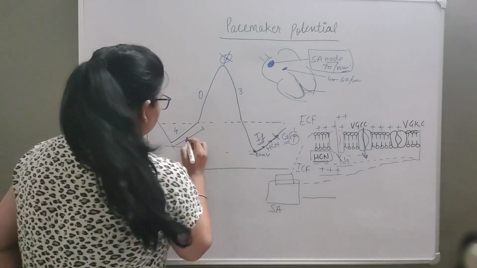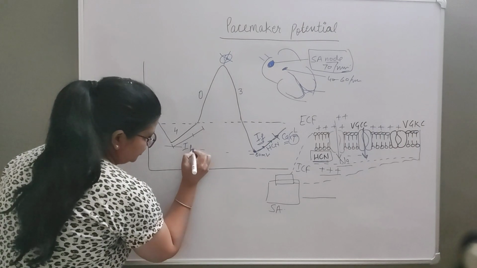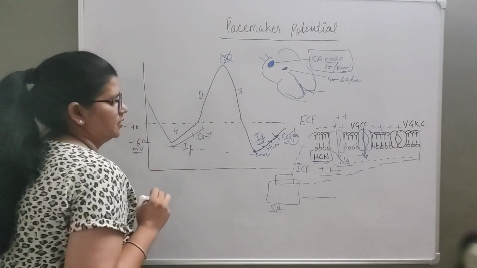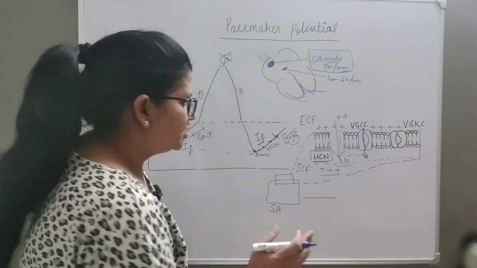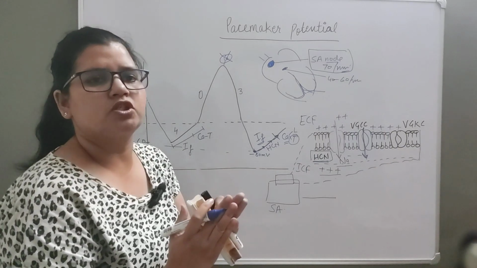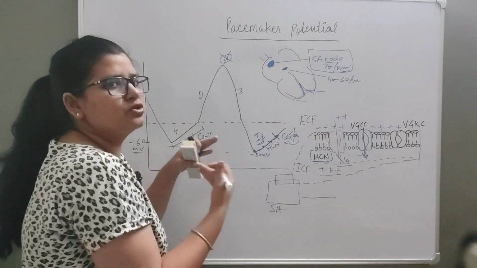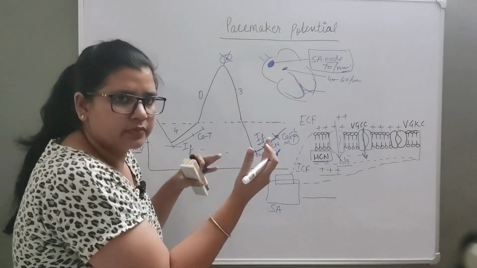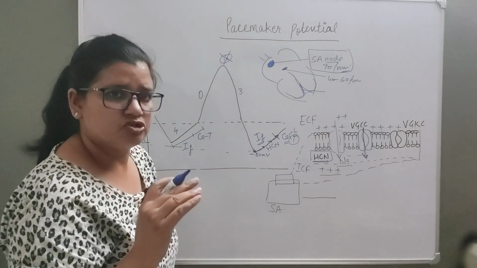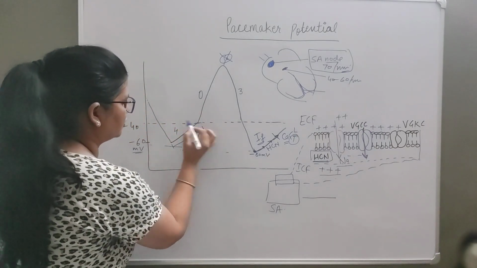So this phase 4 action potential, this is because of the funny current first, and calcium, which is transient type. Okay, now are you clear? So this phase 4 is basically responsible for this cell being able to generate its next rhythm on its own, right? Because of the funny current and the calcium channel, it again touches the depolarization threshold here.